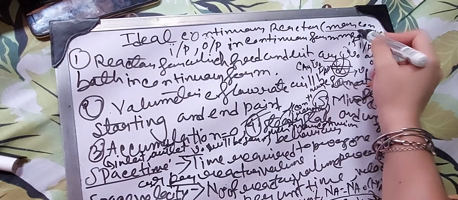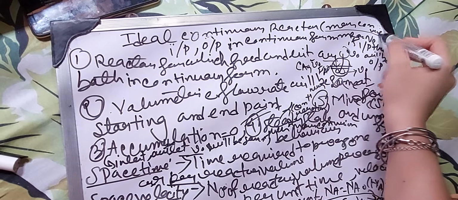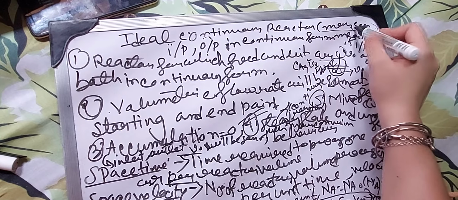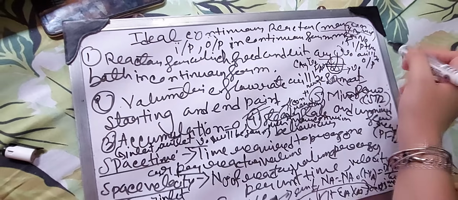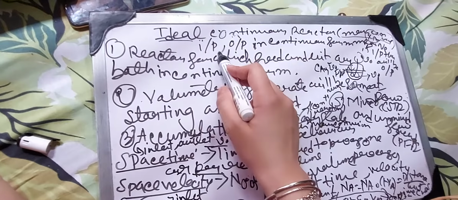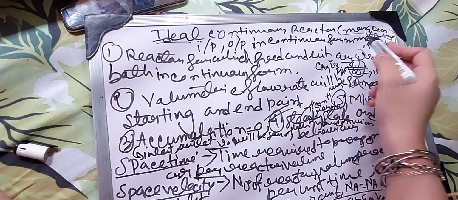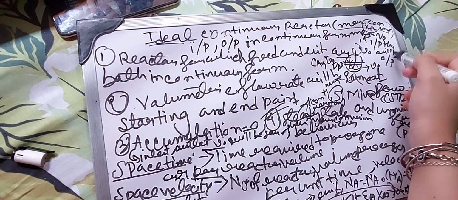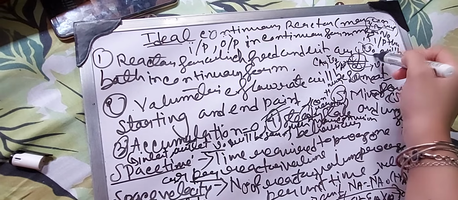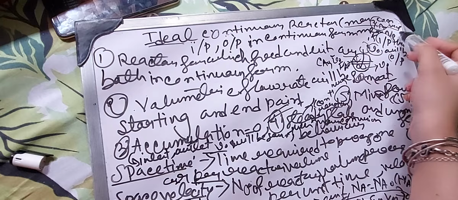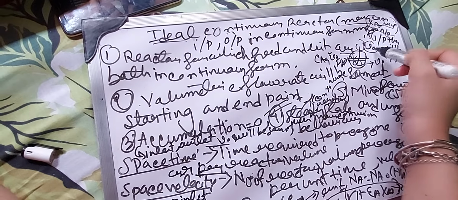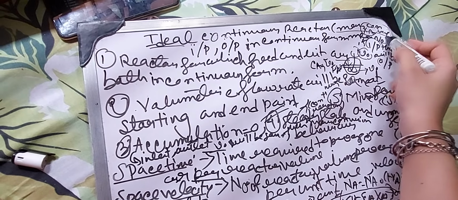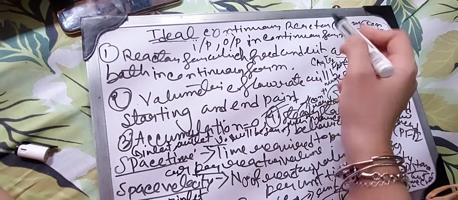This is the ideal continuous reactor, which means the conversion, Xa, will always be high as in the ideal case. With input and output in continuous form, if the input is v naught, then the output will also be v naught, and the conversion will be high as in an ideal continuous reactor.